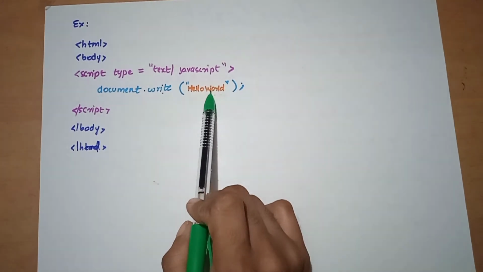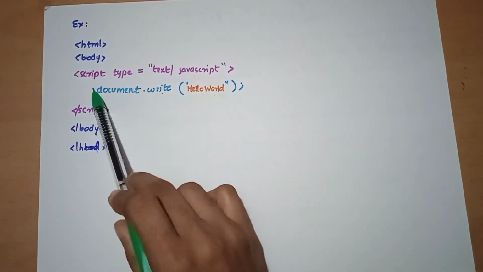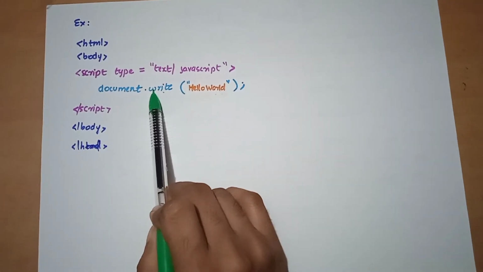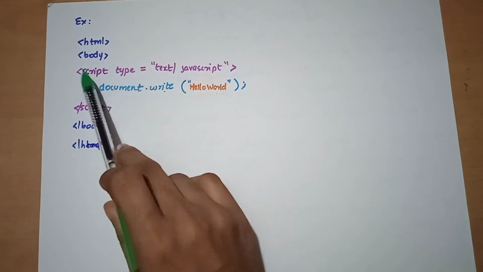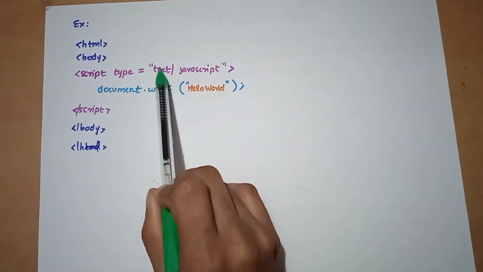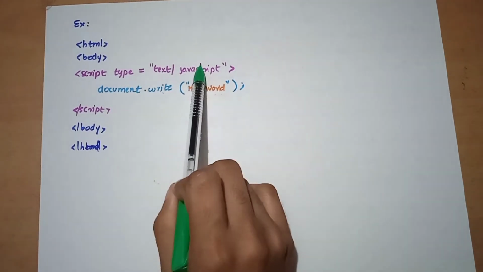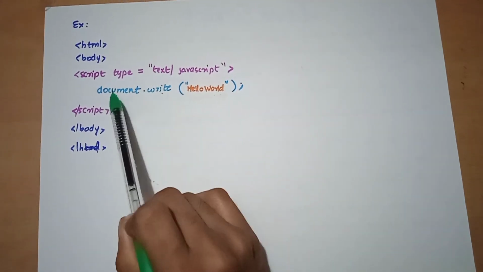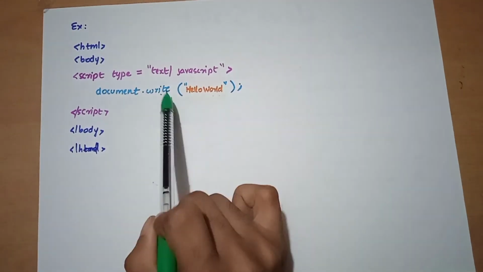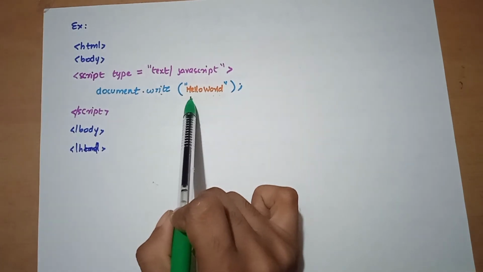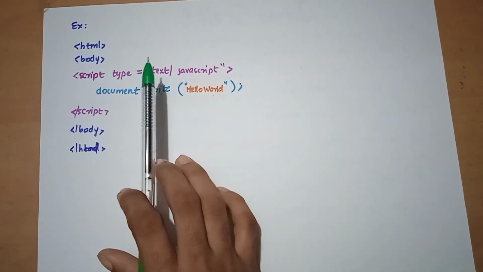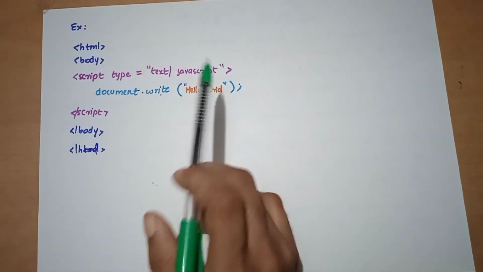If we simply write it without using the script tag, can it work? No, it won't, because the script tag shows that this is JavaScript. Then you write JavaScript code or keywords, and only then can it work as intended. This is a simple example of doing something using JavaScript.